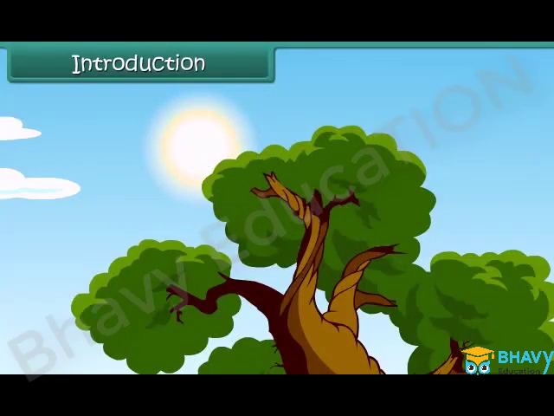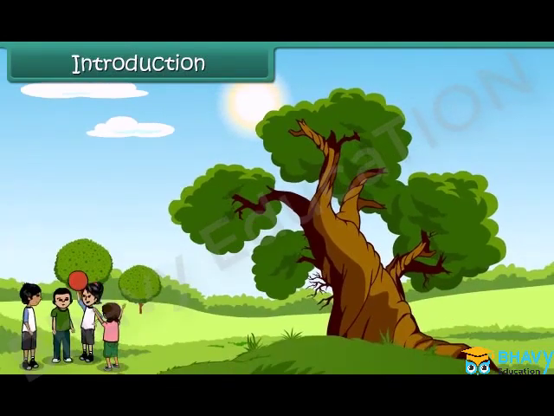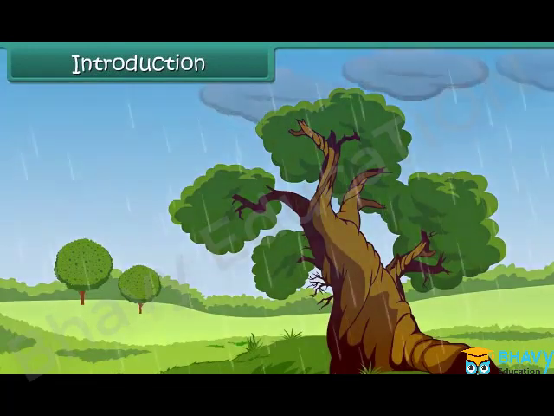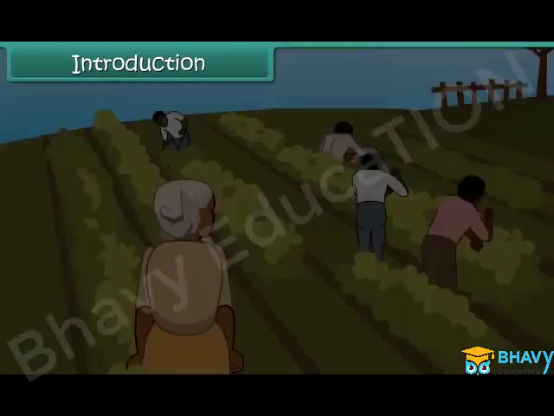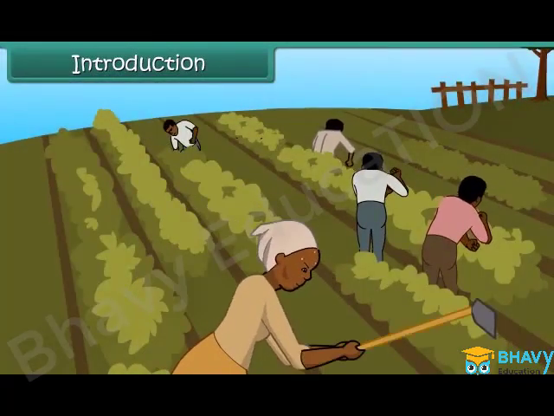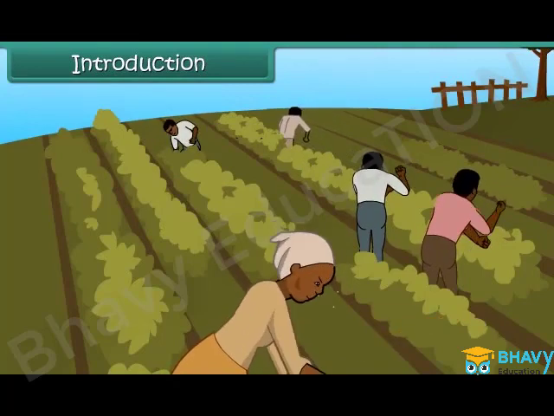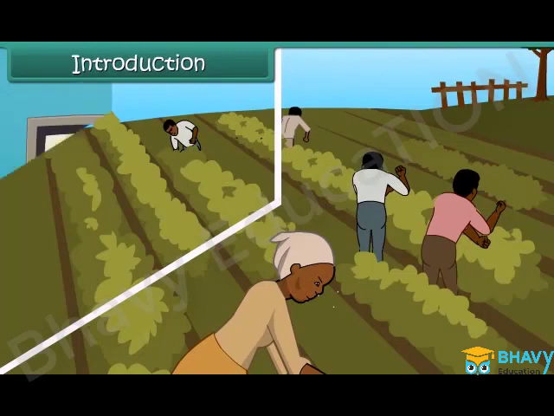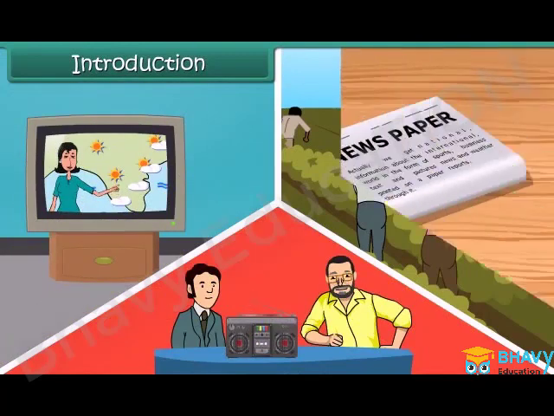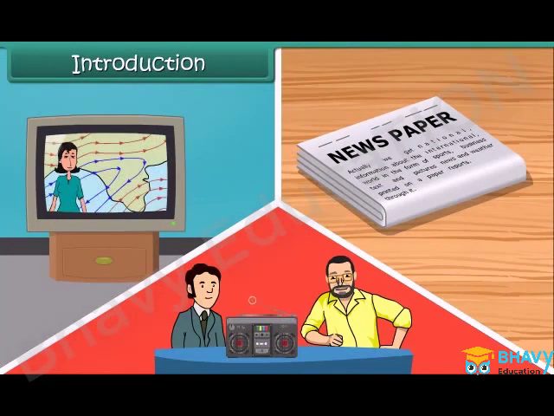A day with clear sunshine makes us happy. When it is too hot, we are happier to see the clouds and have rain. Our habits depend on the type of climate we have during a period. Weather is so important that there are daily forecasts about it on the television, radio, and in the newspapers. Let us know about weather and climate.